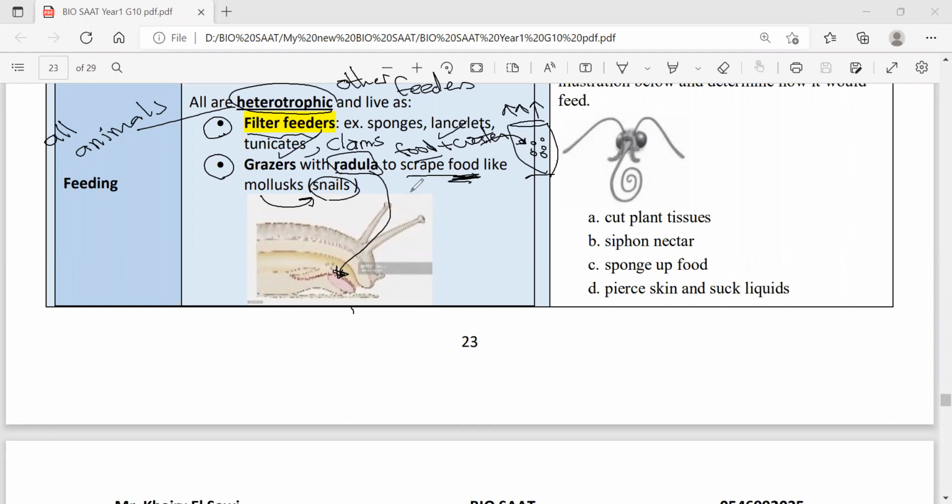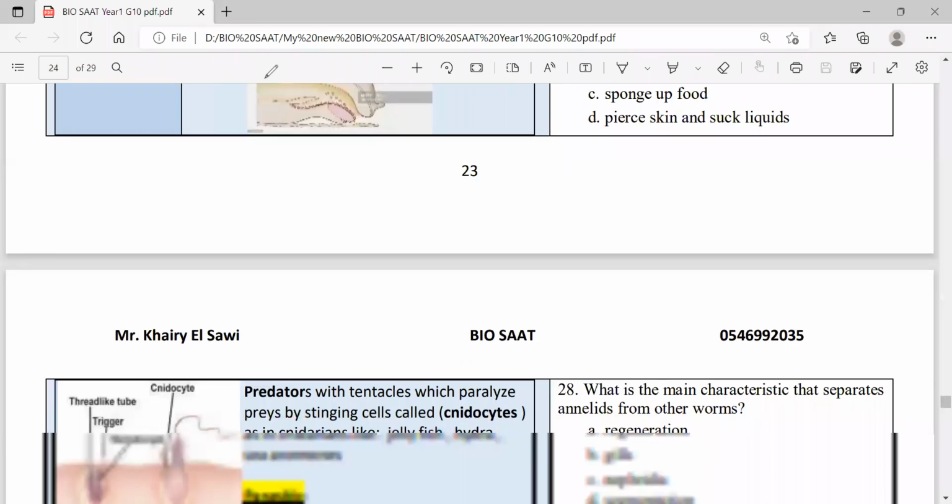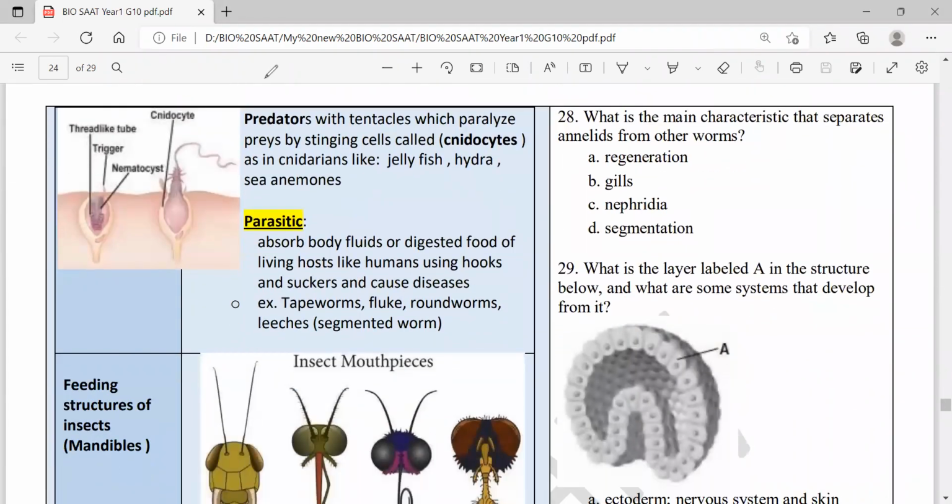This is a second method the animals or the invertebrates feed. Remember, all are heterotrophic, other feeders, consumers, you can say. Another way they feed is, when you come, for example, to the jellyfishes, which belong to cnidarians, they're predators. Predation, yeah. How do they prey? They actually have something called cnidocytes with stinging cells. In jellyfishes, hydra, sea anemones, all of these are cnidarians.